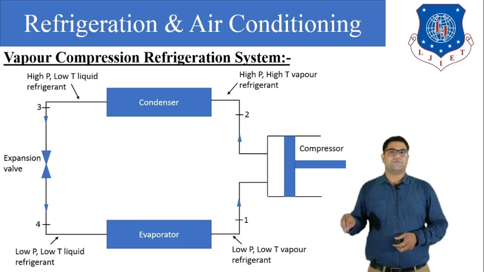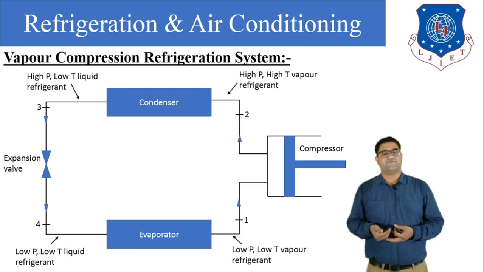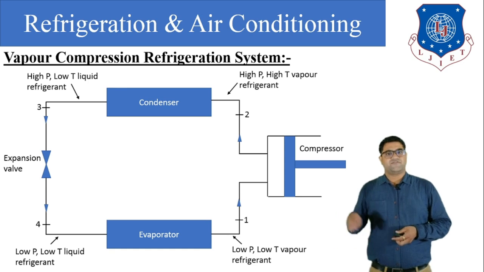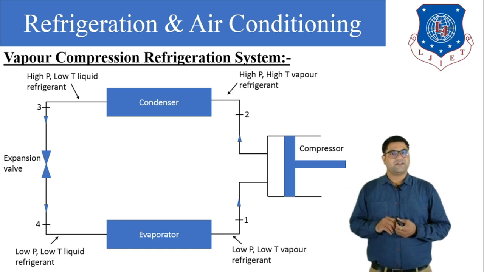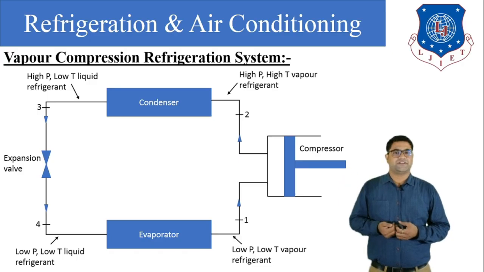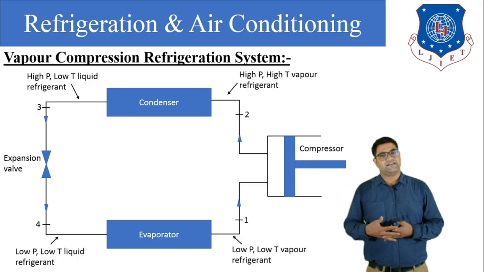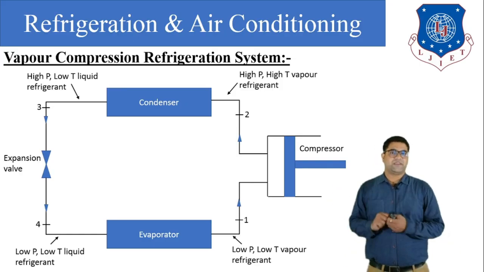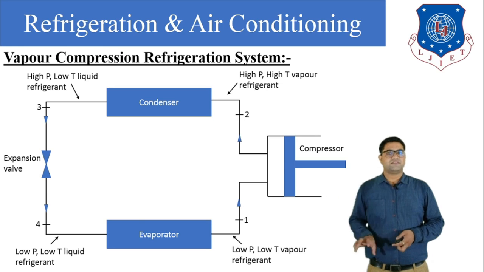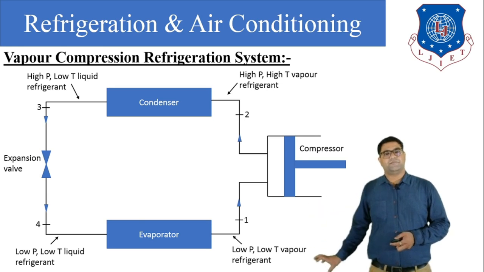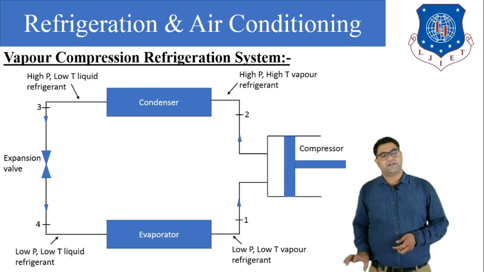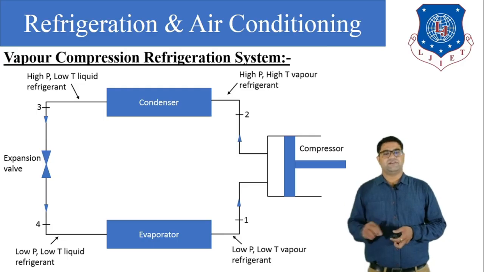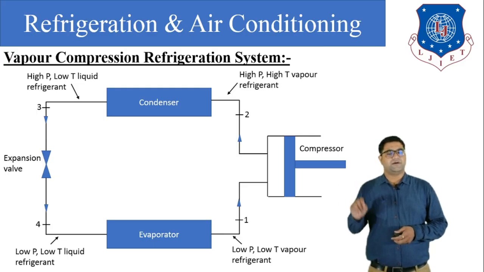The first component is the compressor. Now what is the function of the compressor? The compressor is used to compress the refrigerant from low pressure to high pressure, and we know from our third chapter, properties of gas, that when we compress any gas, its pressure and temperature both rise and volume decreases. So the function of the compressor is to compress the refrigerant from low pressure to high pressure, from low temperature to high temperature.